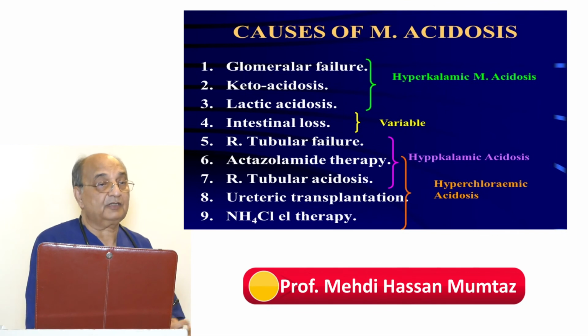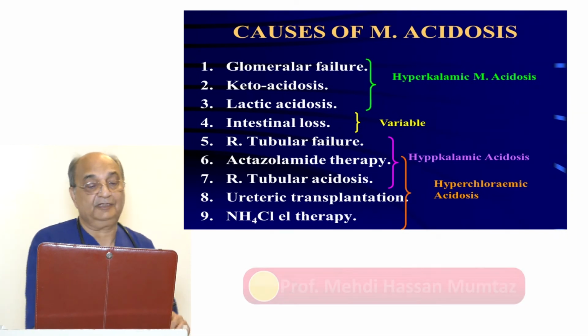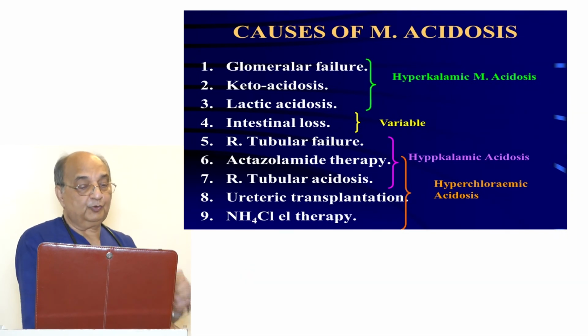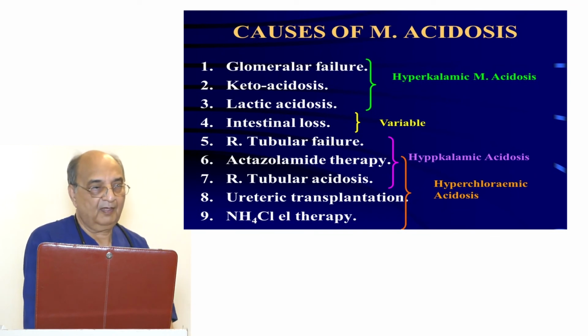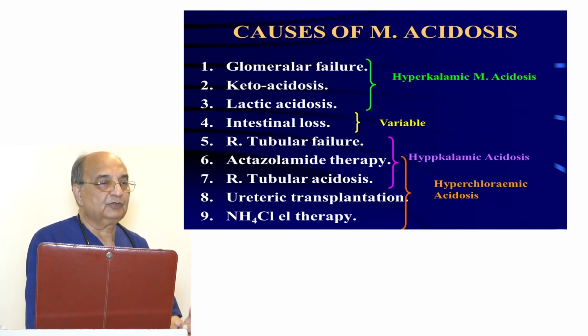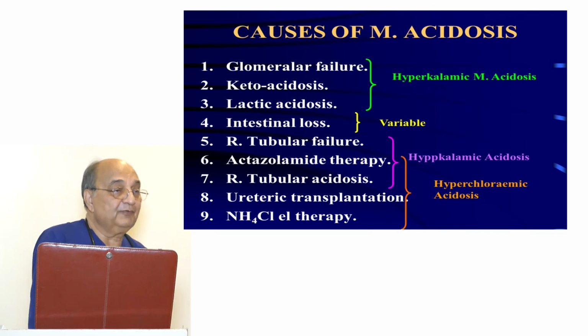So there will be metabolic acidosis with hyperkalemia. Now we come to renal tubular failure. If the tubule is failing, proximal tubule or distal tubule, the renal tubules cannot reabsorb the sodium. If they cannot reabsorb the sodium, the hydrogen ion cannot be exchanged with it. So hydrogen ions are retained inside the body, and the sodium, when it is reabsorbed, is exchanged with the